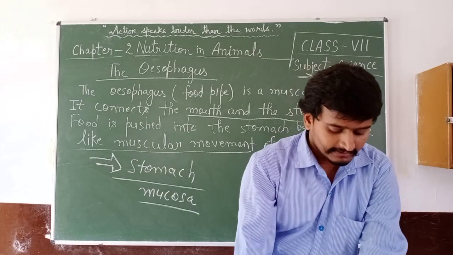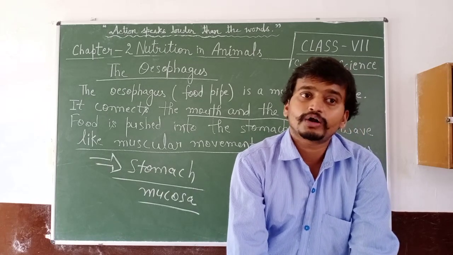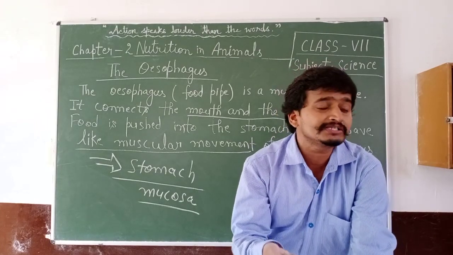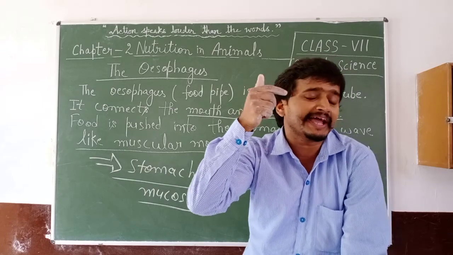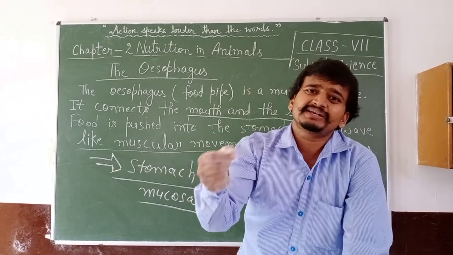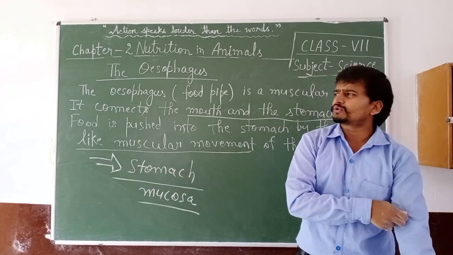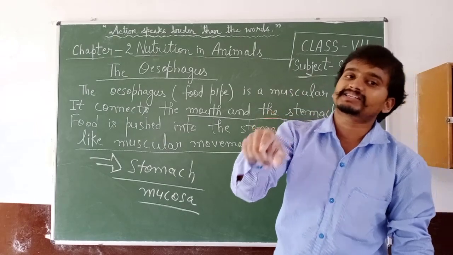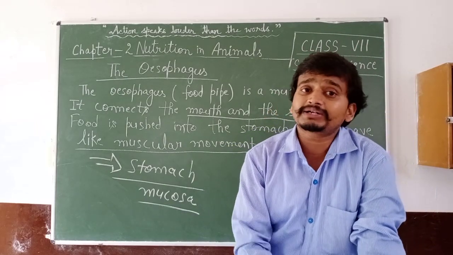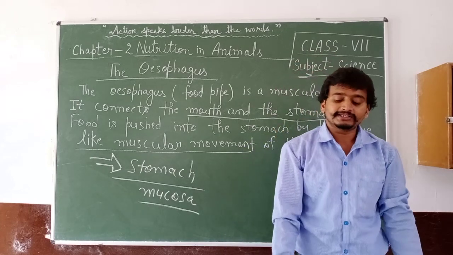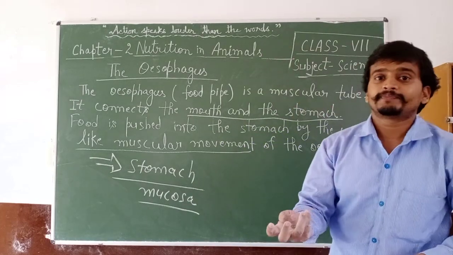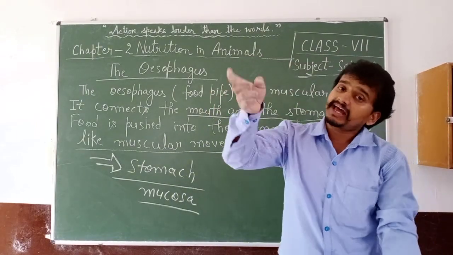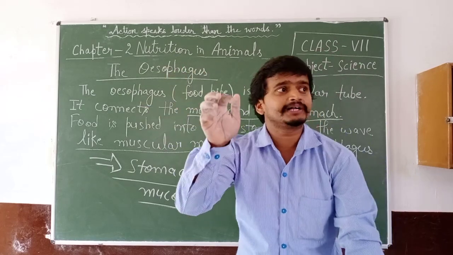If food has microorganisms, microbes or pathogens, which can cause disease and are not visible to the naked eye, hydrochloric acid kills them. What is the work of pepsin? Pepsin begins the digestion of proteins.